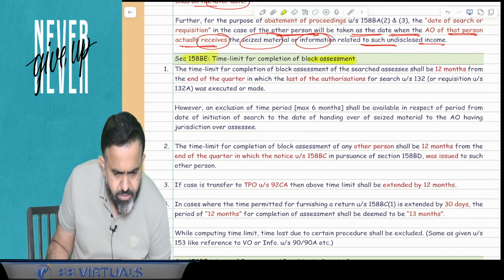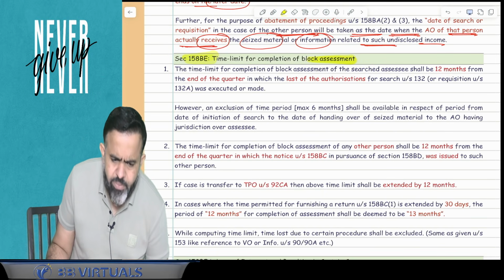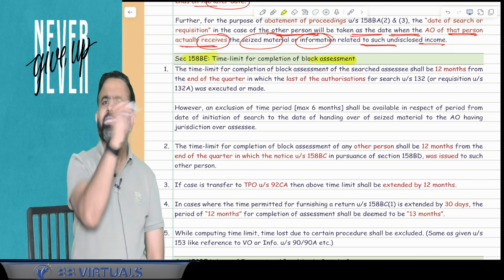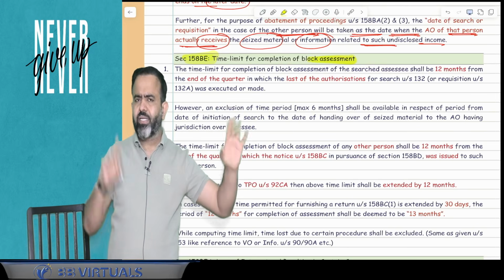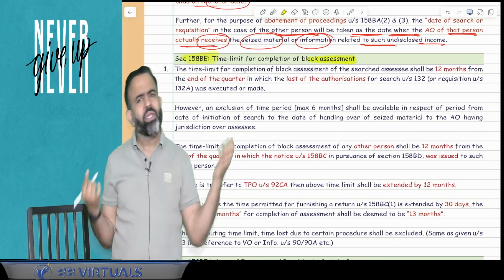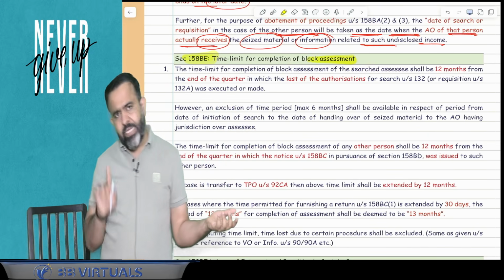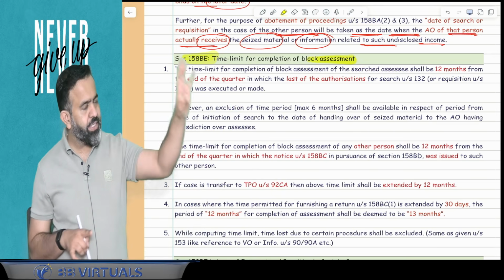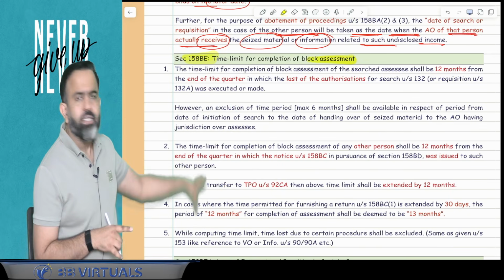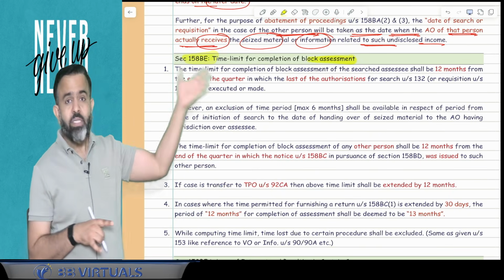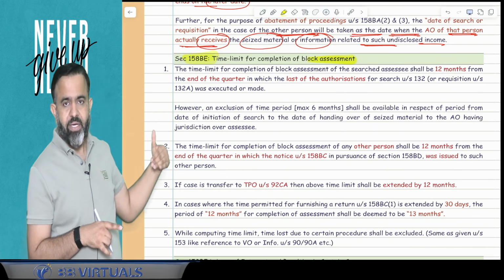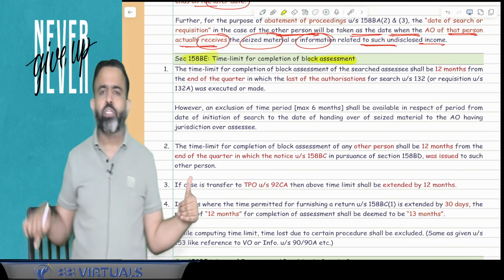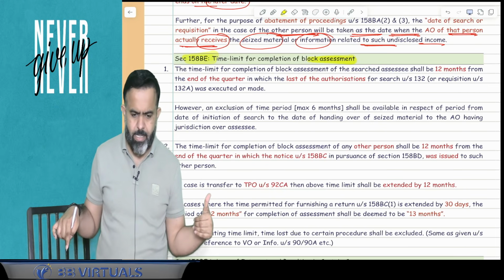So here, sir, the block period of assessment for Dhanush is the same as Rajnikant. If information is received only from the Rajnikant AO, then the Rajnikant block period and the Dhanush block period are the same. If, like suppose Rajnikant, Vijay and Nayantara, information is received from the three AOs, then whose block period is the later period, that block period will apply for Dhanush.